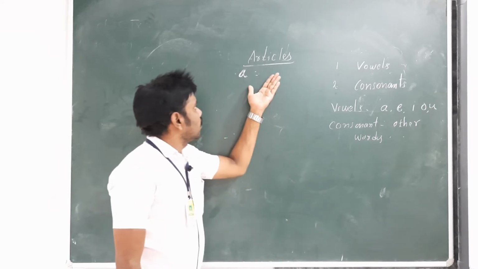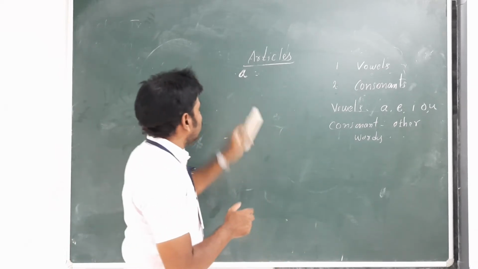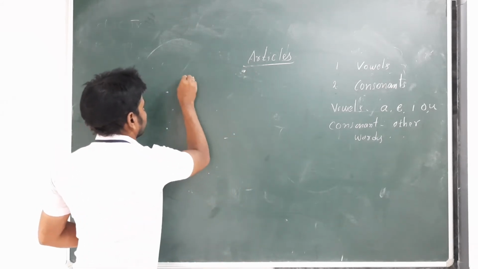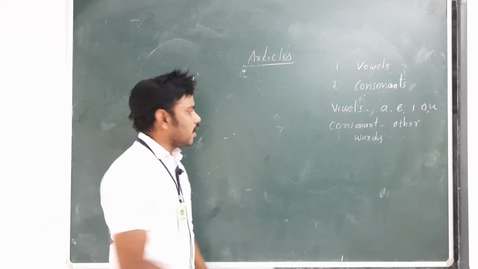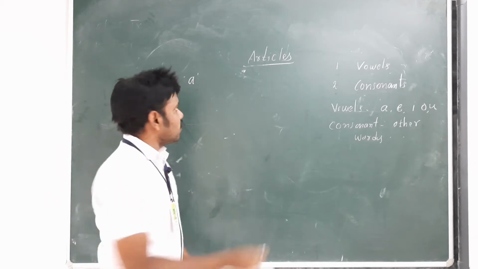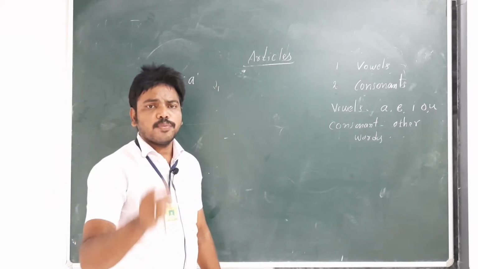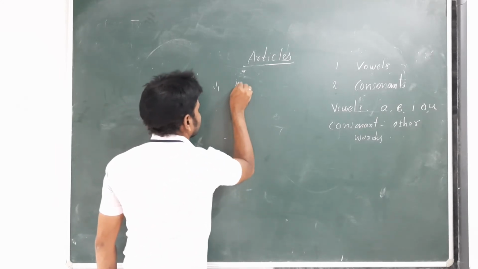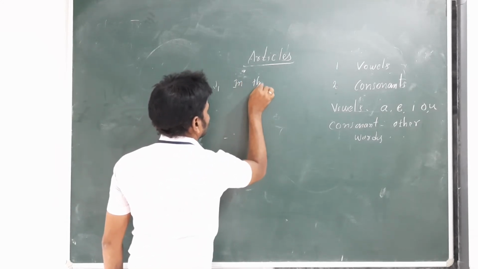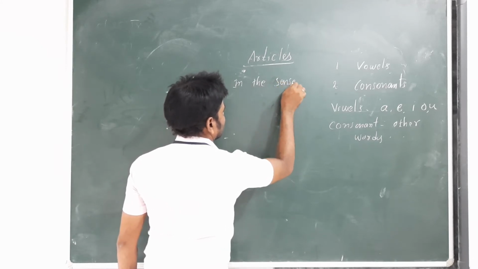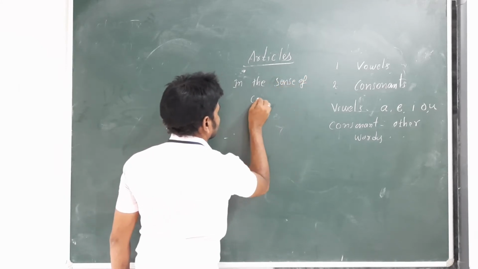Now let us see where we place the article a. First use is in the sense of certain.